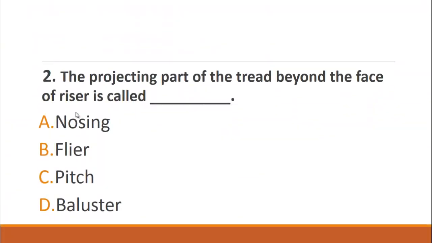MCQ number 2 is: the projecting part of the tread beyond the face of the riser is called. The choices are A. Nosing, B. Flier, C. Pitch, D. Baluster. It is an easy one, and the right choice for this question is A. Nosing.